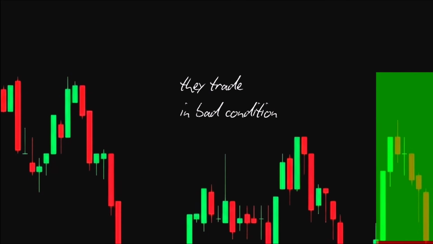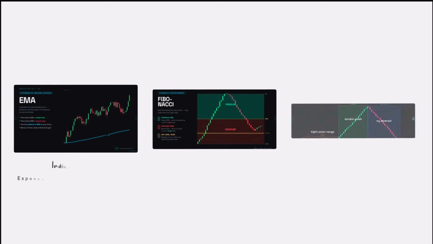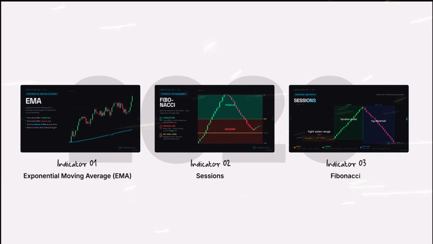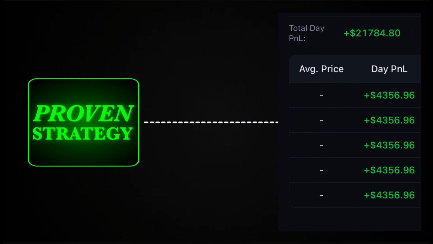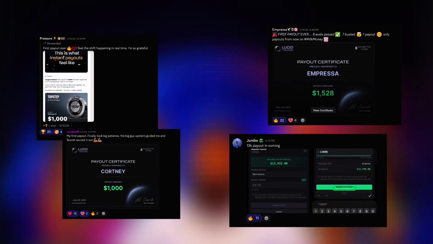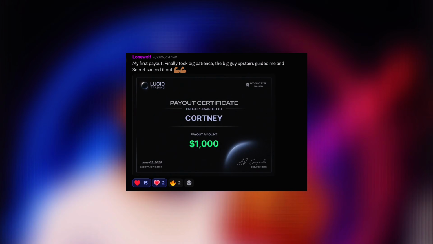Most traders fail with indicators because they treat it like magic signals, but I'm here to tell you today that if you implement this with a strategy, you are going to pull in thousands. My name is Kalin Trades, and this breakaway system allowed me to bank $21,000 in one trade, and now my students are using it to pass Profit challenges every single day. It's crazy. So pay attention to every detail of this video.